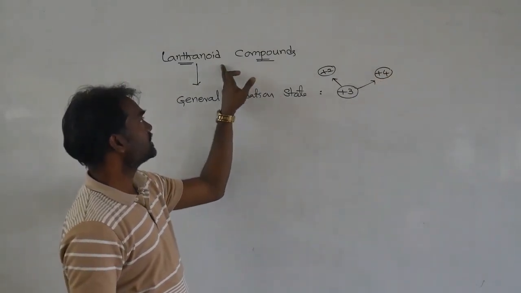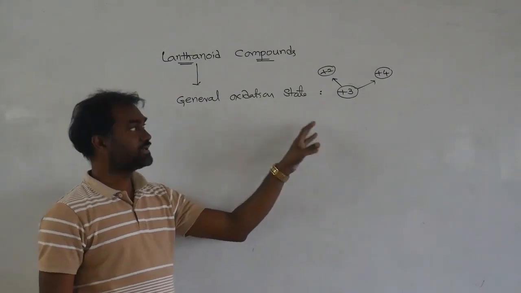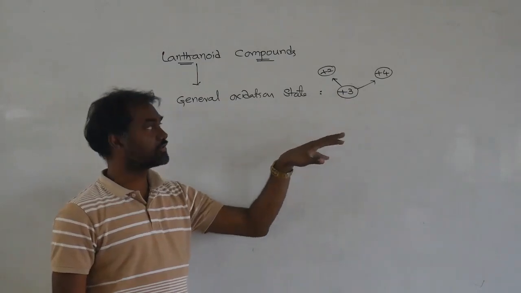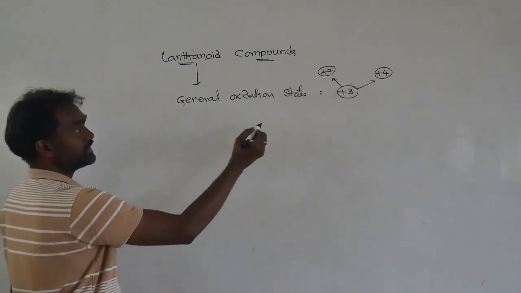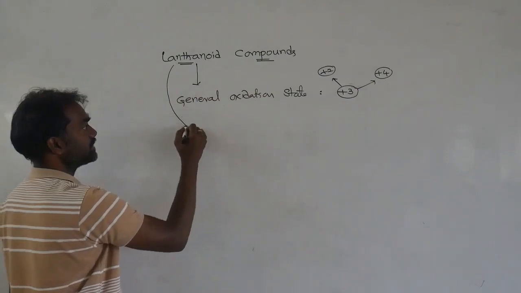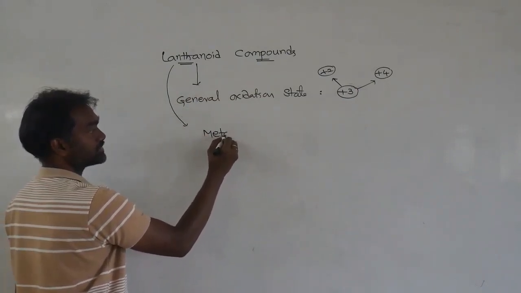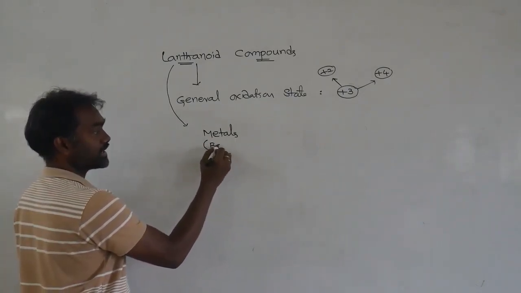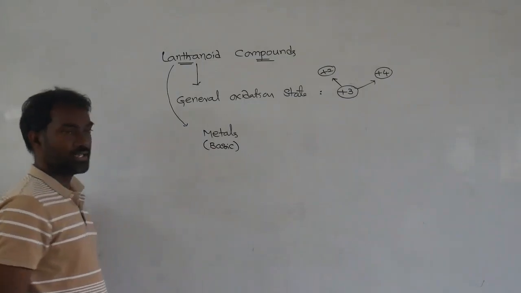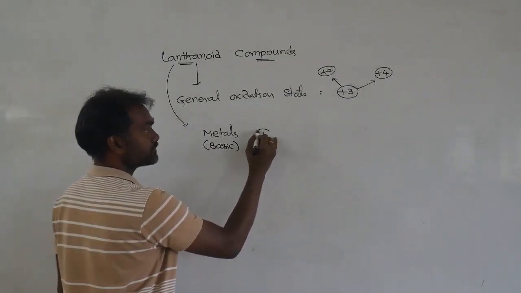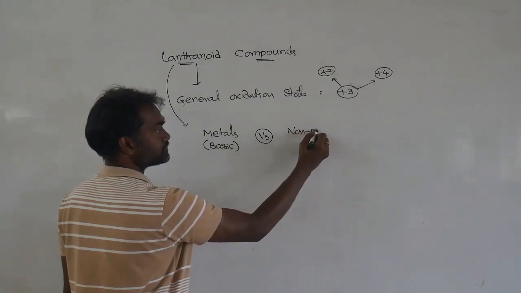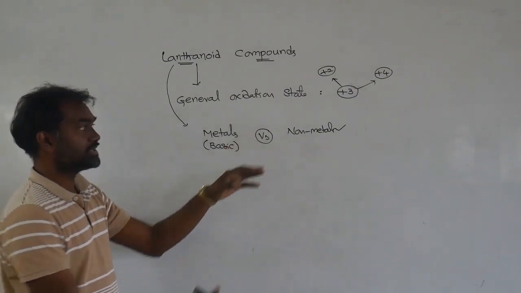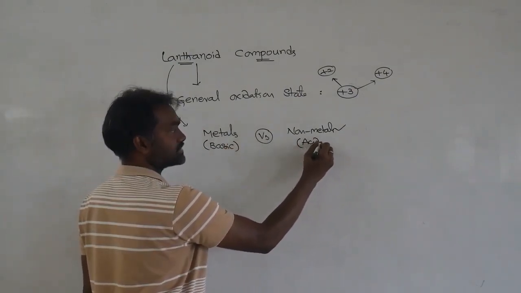Lanthanoids form stable compounds compared to actinides. Actinides are all radioactive elements. So based on +3 only, we are going to write the compounds. Lanthanoids are metals and they have basic character, so they readily react with non-metals. Since metals have basic nature, they also readily react with acids.